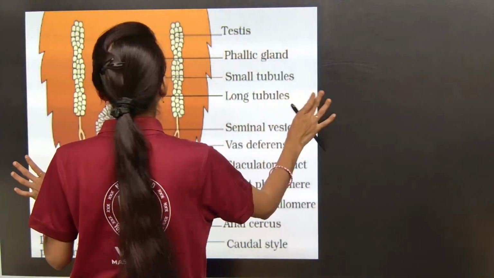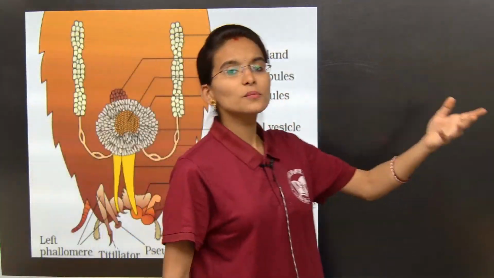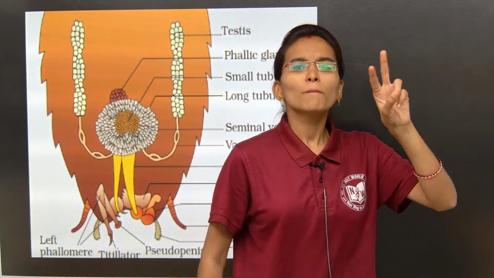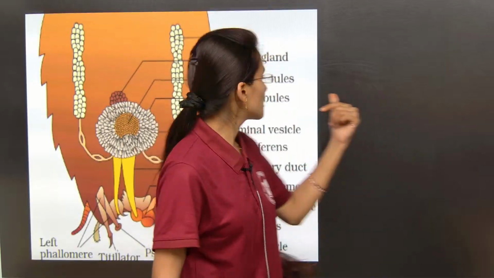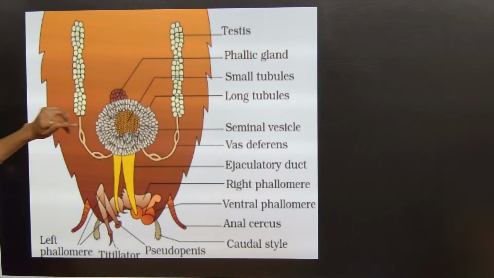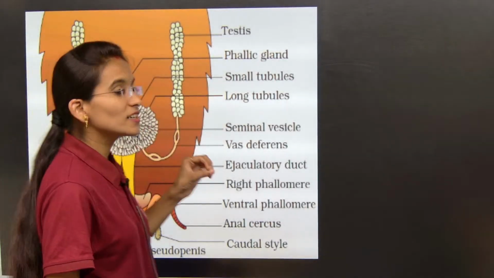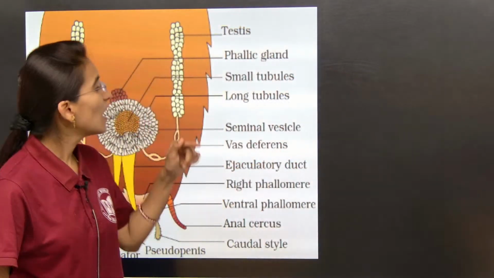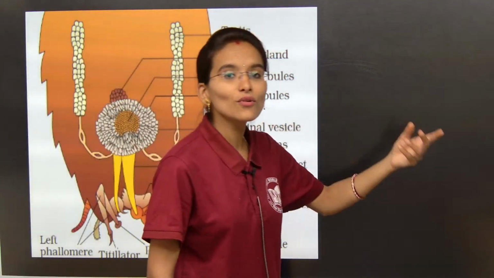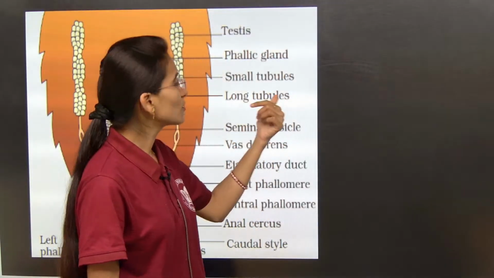Is it clear to all of you now? So, long tubules and short tubules. Both the tubules have a specialized function. The short tubules, can you see here? The small tubules are involved in giving nutrition to the sperms present in the seminal vesicles, and the long tubules are involved in what, my dear students?